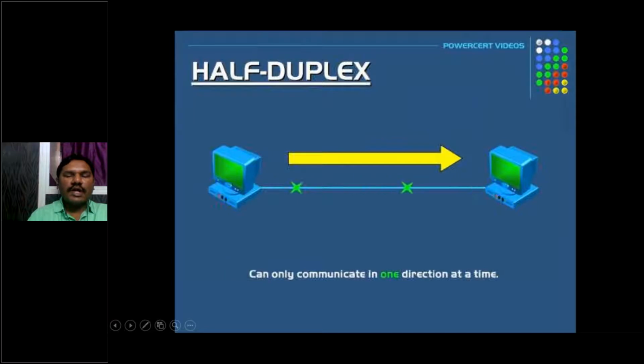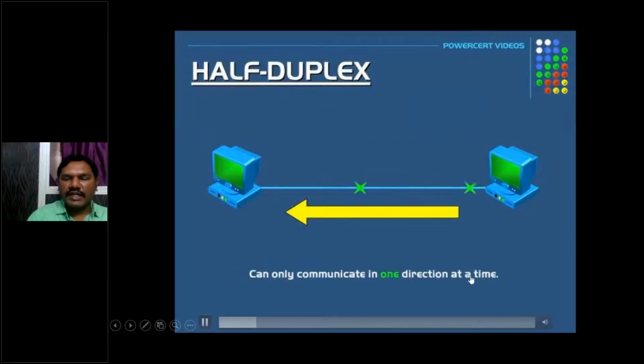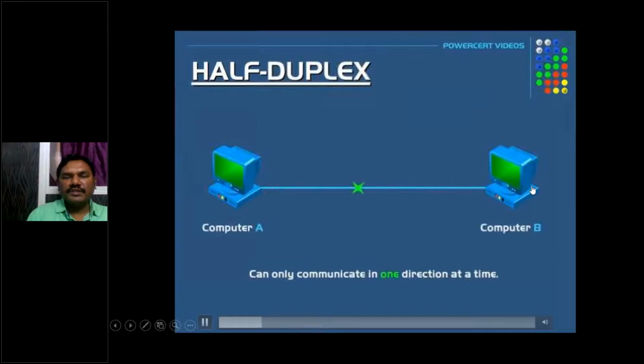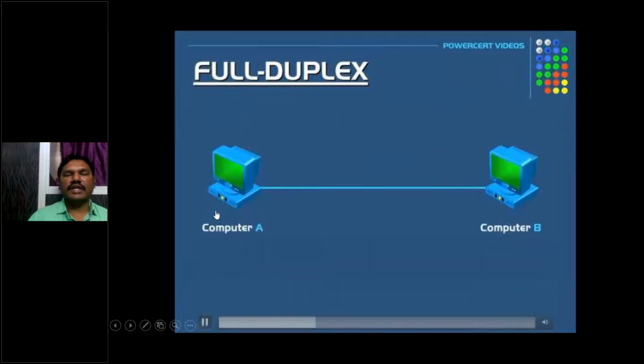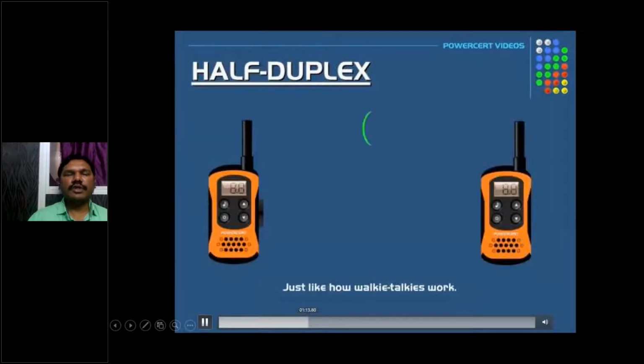In half duplex, they can communicate in only one direction at a time. So data can go from computer A to computer B, only one at a time. For example, with a walkie-talkie, only one can talk. After talking, they will say over.